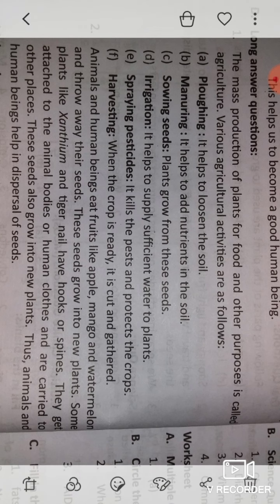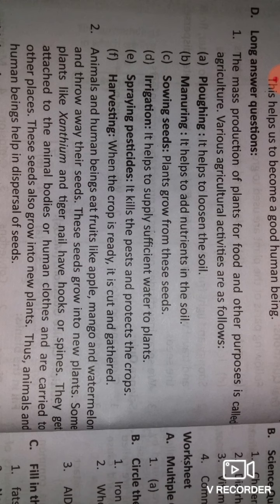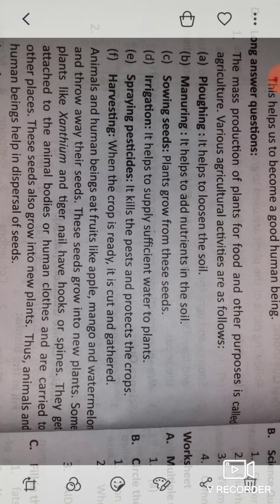Now other mediums of dispersal of seeds are wind, water, and explosion. Now, think and answer. The first question is, why is rice grown in clayey soil, not in black soil? What is the reason that rice is grown only in clayey soil, not in black soil?